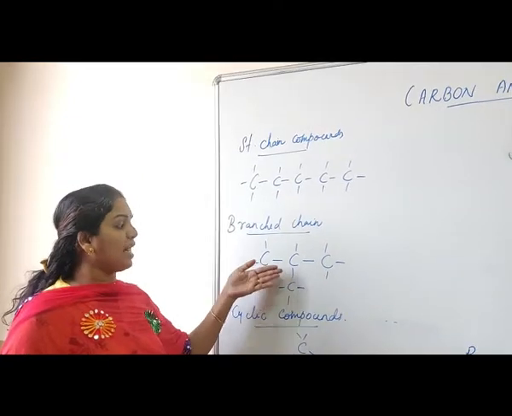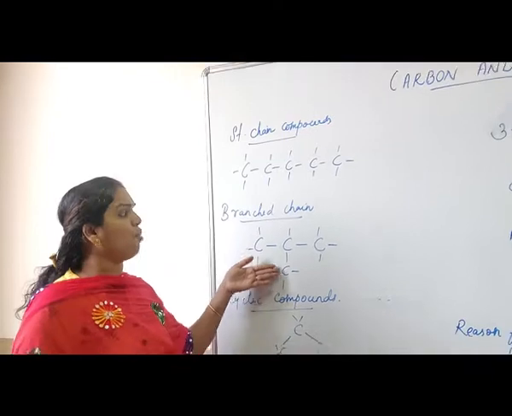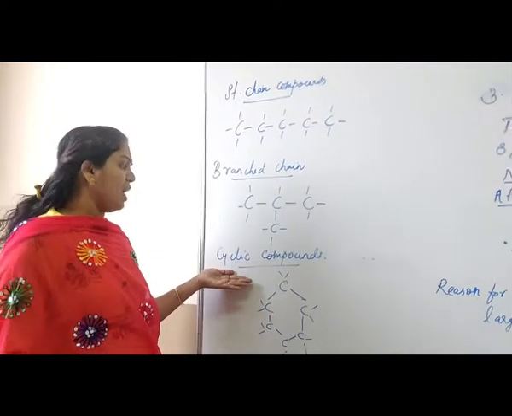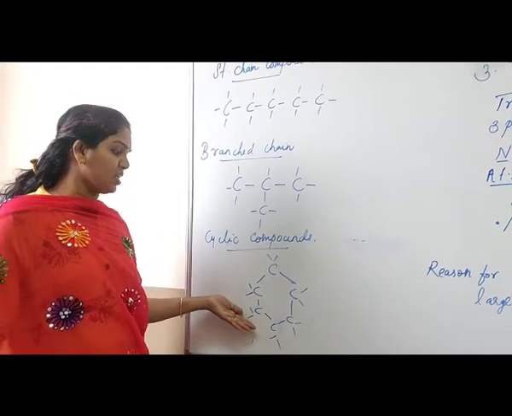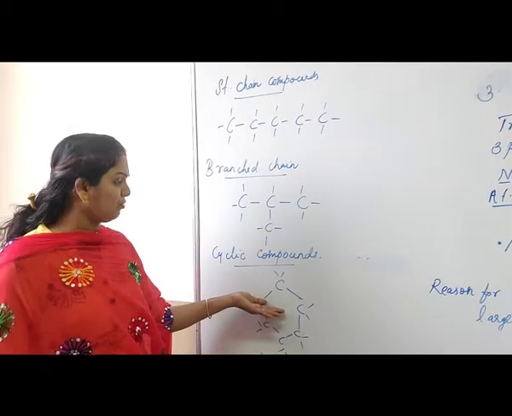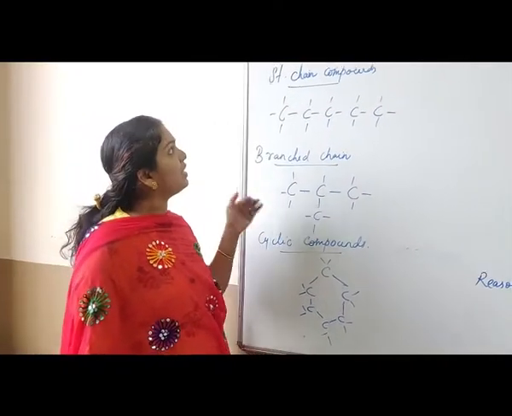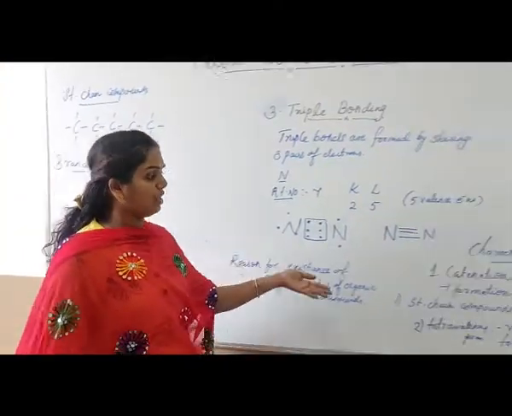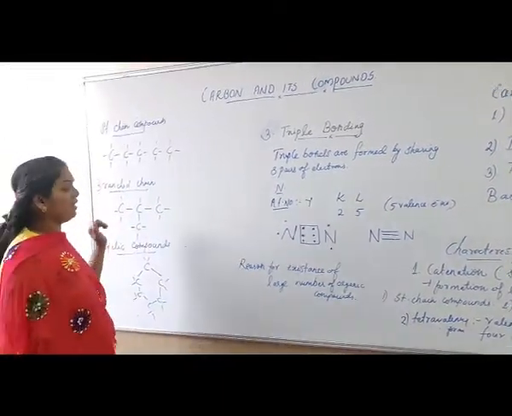Here there are some branches in between the carbon atoms, so it can form branches also and form a large number of compounds. It can also form ring structures, which are cyclic compounds. So these are the 3 forms of catenation: straight chain compounds, branched chain compounds and cyclic compounds.